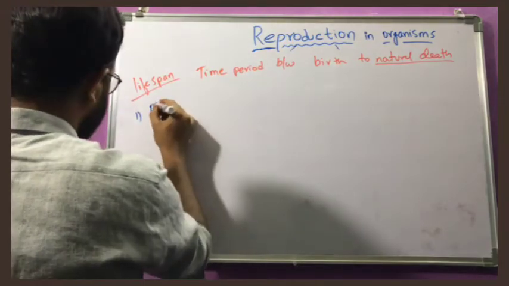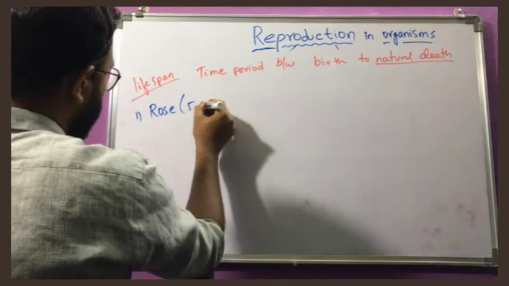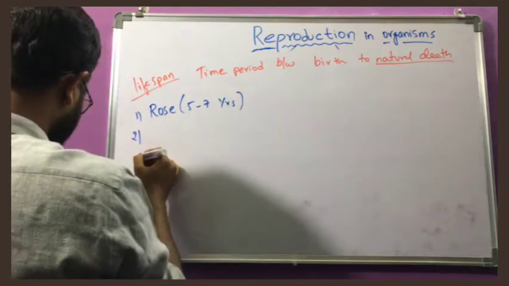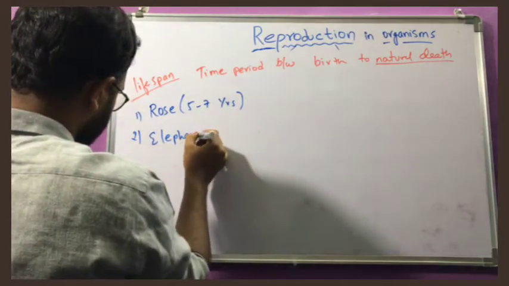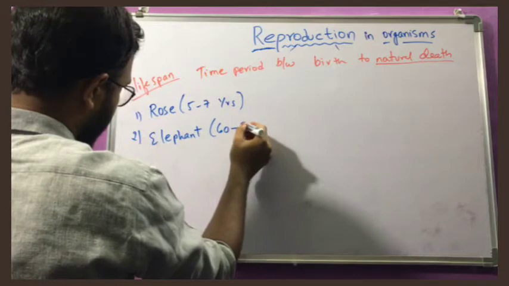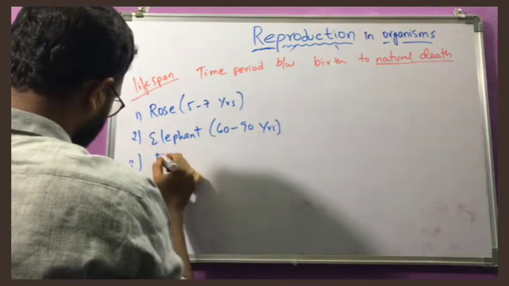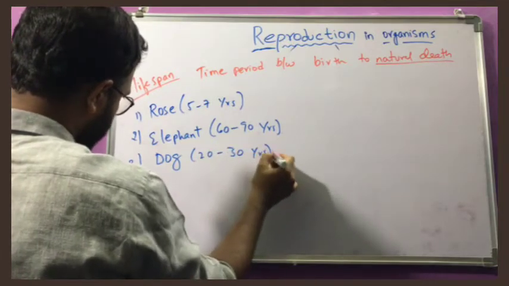I will give you the examples mentioned in your textbook. First of all is rose bush, rose plant. Its lifespan is 5 to 7 years. The second one is elephant, 60 to 90 years. Dog, 20 to 30 years.